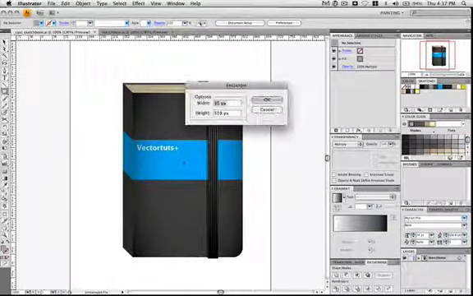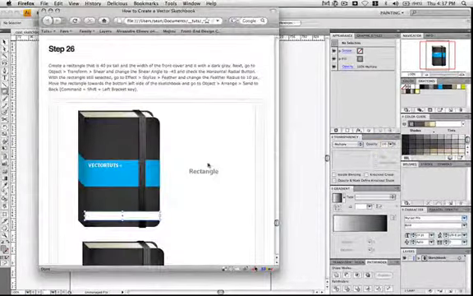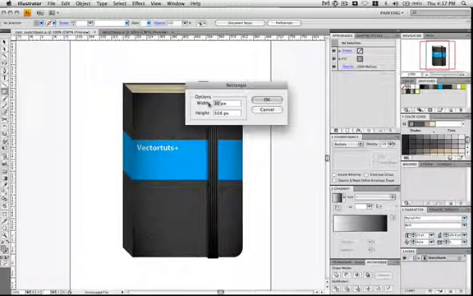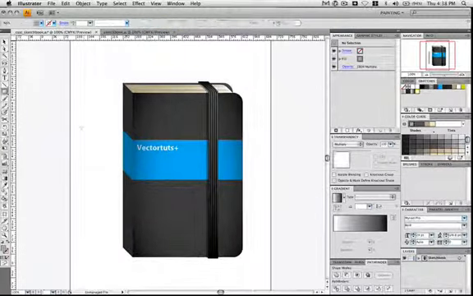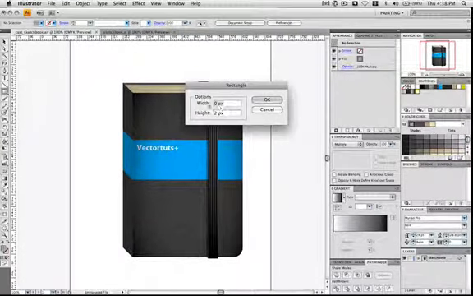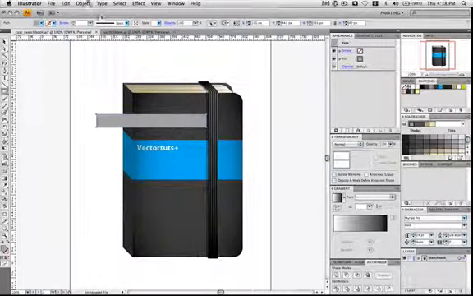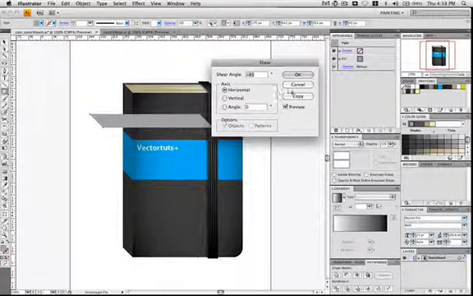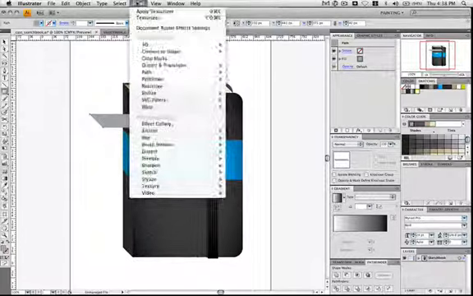Let me see what size I'm going to make this at. It's like 40 pixels tall. Go ahead and hit M to grab the rectangle tool and make it 40 pixels tall, and then the width of your cover. Did that backwards, didn't I? So the width is of your cover and then 40 pixels tall. So for me it's 335 width and then 40 pixels tall. And go to Object, Transform, Shear. It's negative 45 on the horizontal. Hit OK. And go to Effect.